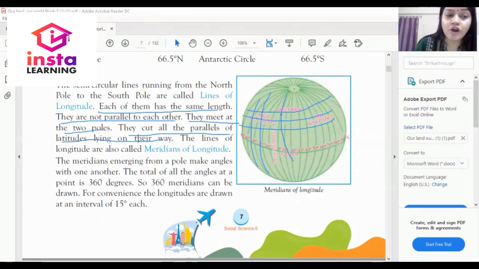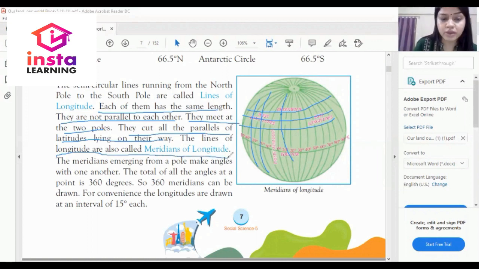The lines of longitude are also called meridians of longitude. The meridians emerging from a pole make angles with one another. As you can see on my screen, the total of all the angles at a point is 360 degree.